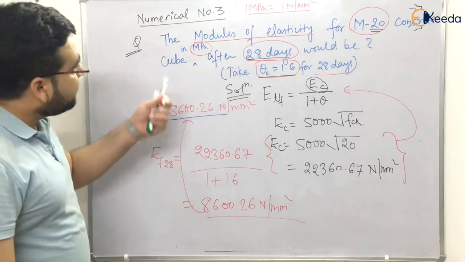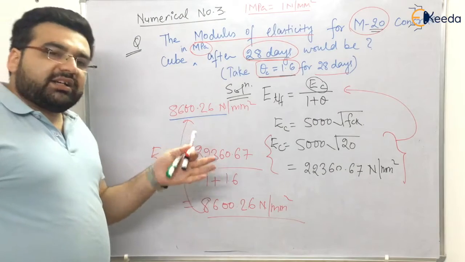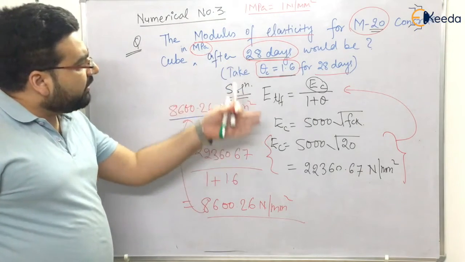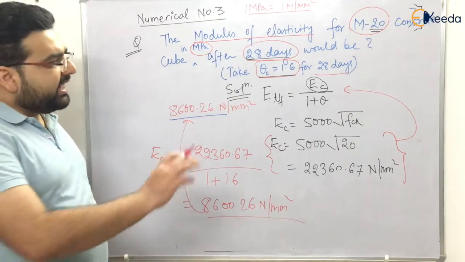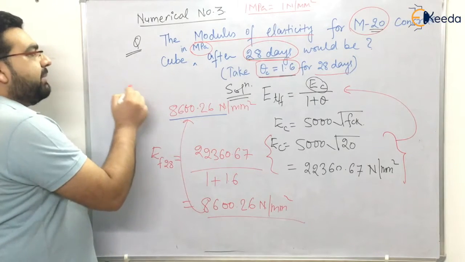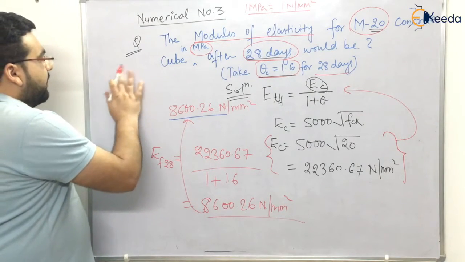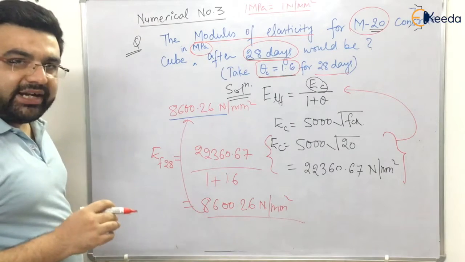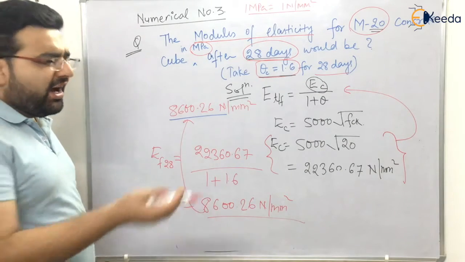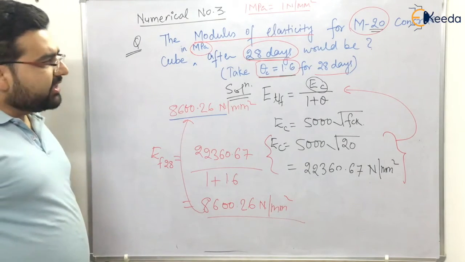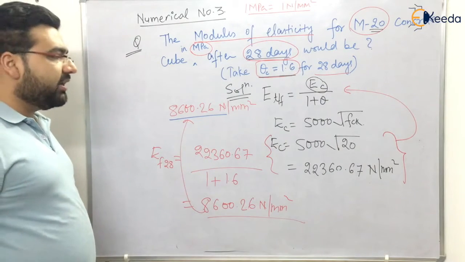So we have solved this numerical. Some other types of numericals can also come from the same concept. They can twist the numerical. They may ask you the tension modulus, or the tensile strength. A lot of questions they can be asking, but you know how to solve these types of numerical. It is very easy.